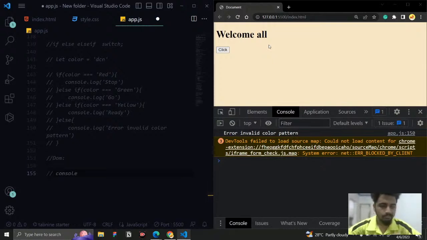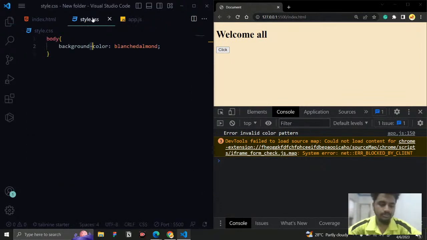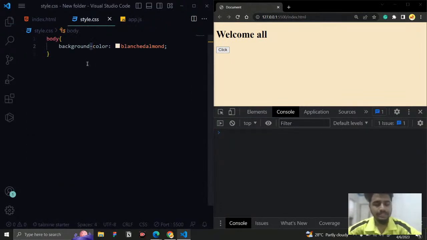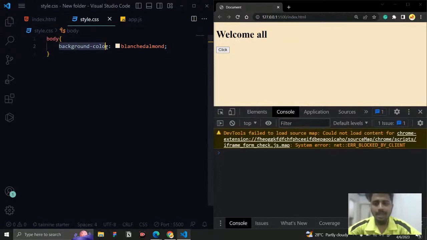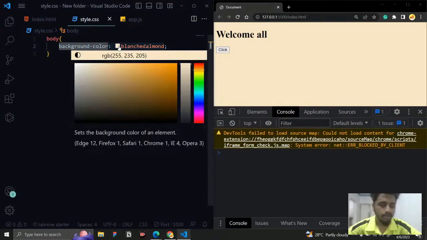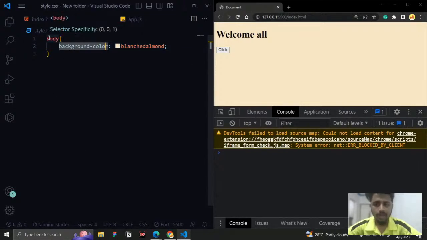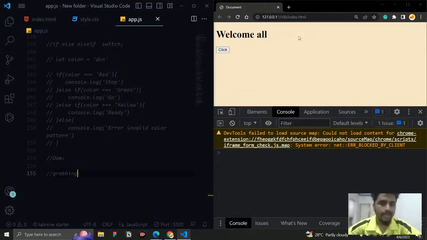In DOM operations, there are several categories. The first category is grabbing an HTML element. So why do we need to grab an HTML element? Remember the use case of a style sheet? The style sheet is used to style things. If I want to apply a background color to an element, first I need to grab an element. Which element do I need to give a background? I grab that element, give a property to it, and give the value to it, right? So this is what I need to do. Same like that, if I want to manipulate anything, then I need to grab that element, right?